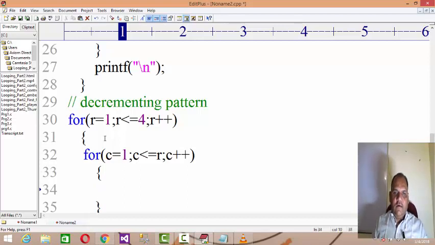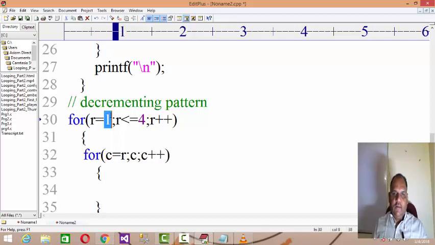Means the row is 1, now the column has to start with the row.